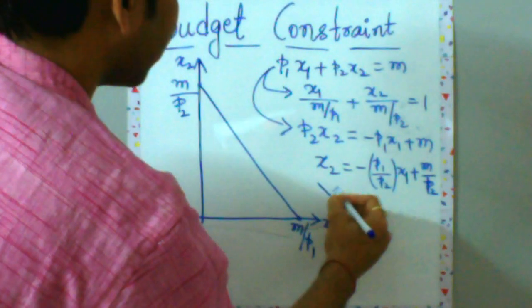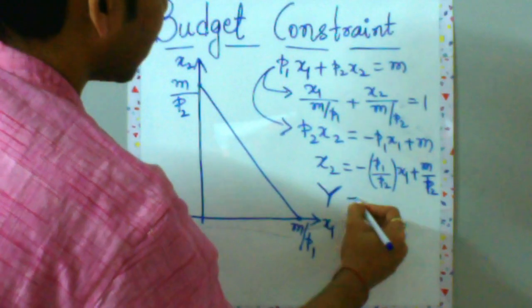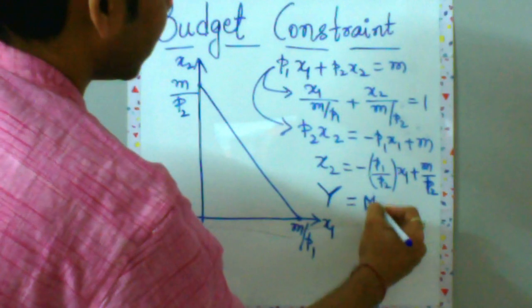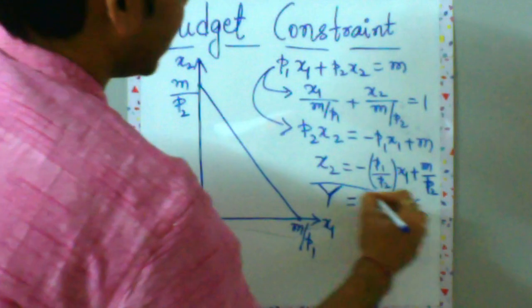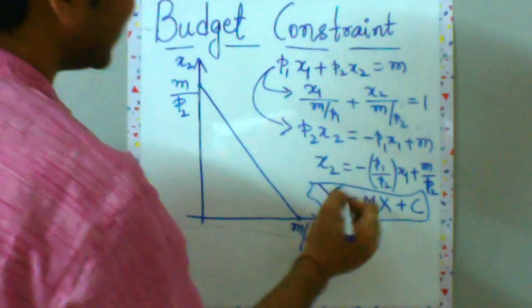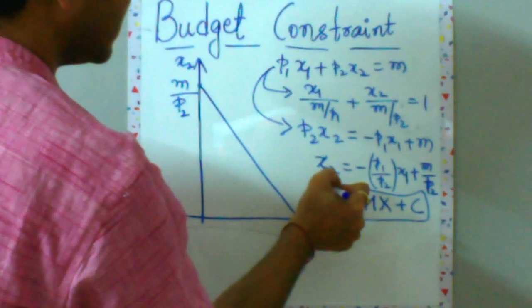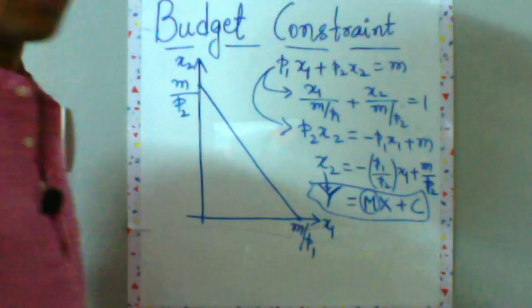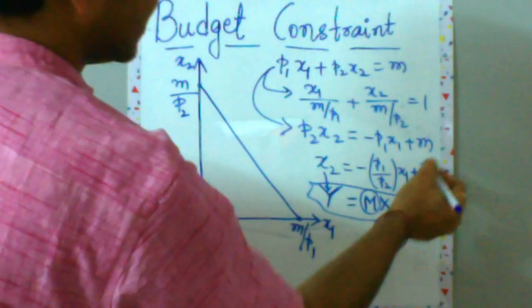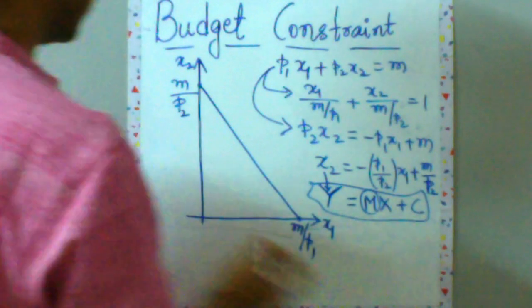This you can think of as y is equal to mx plus c, right? Now you can say your x2 is your y, this kind of a guy is your m, which is your slope, and this m upon P2 is your y-intercept.